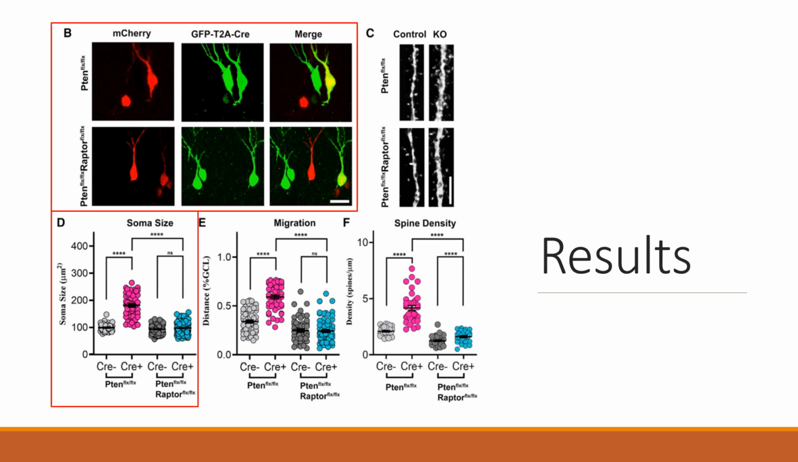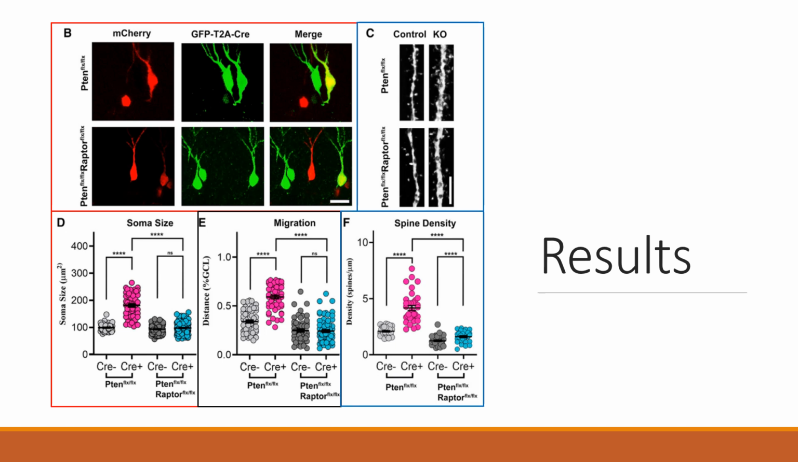They observed that P10 knockout neurons had significantly greater soma size when compared with their wild-type controls. However, this increase in soma size was completely rescued in P10 and Raptor double knockout neurons. Additionally, the P10 knockout neurons migrated significantly farther along the granule cell layer when compared with their wild-type controls. But again, P10 and Raptor double knockout completely rescued this migration.